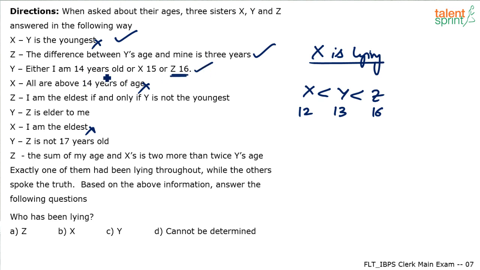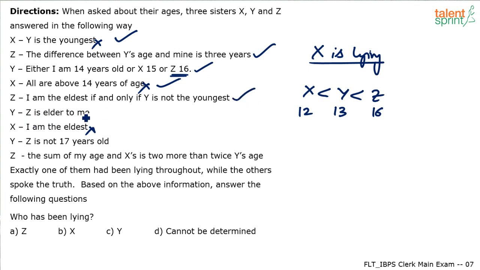Any one of the two being correct is satisfied. X said all are above 14 years of age. It should be wrong. Yes, it is wrong. Not all of them are above 14 years of age. So this is also satisfied. Z says I am eldest if and only if y is not the youngest. Yes, this also is correct, right? Z is the eldest when y is not the youngest. So this also is satisfied.